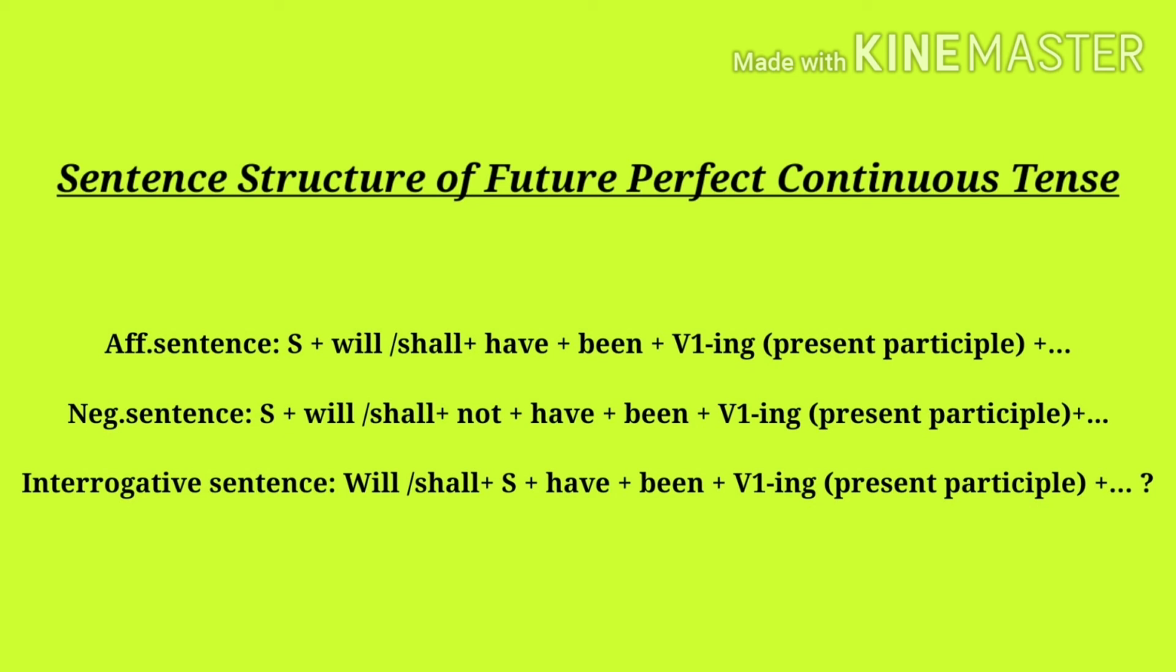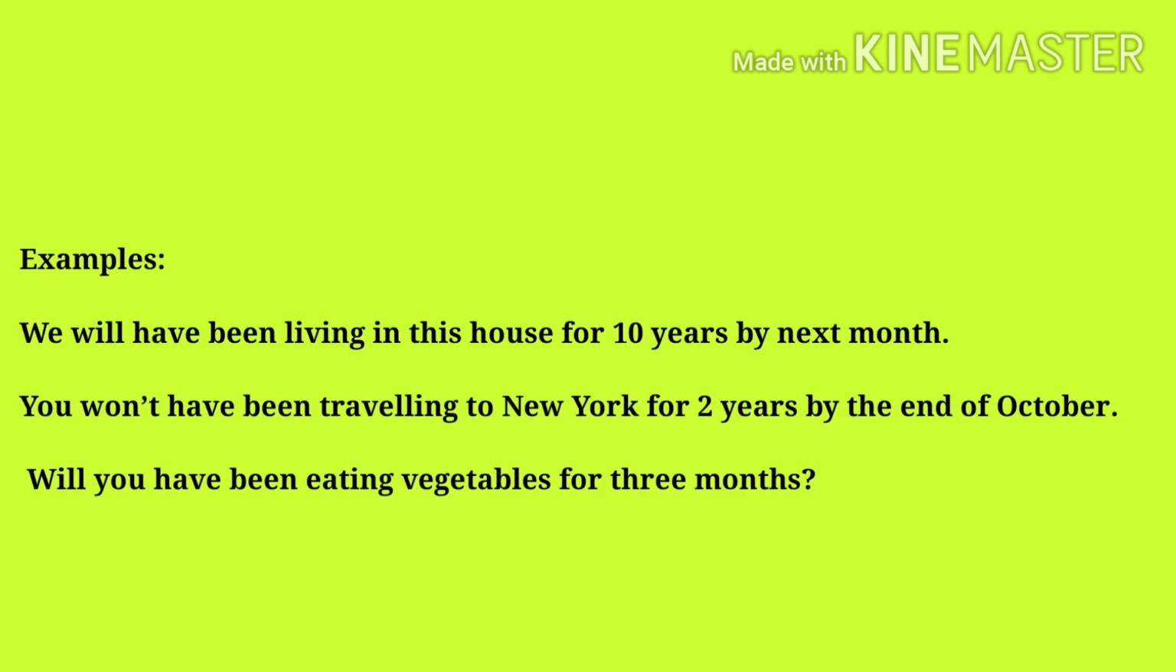Interrogative sentences, we use will or shall at the start according to our subject, after the subject have, after have been, after been the ing form of the verb or present participle form of the verb. A sentence of future perfect continuous tense is: we will have been living in this house for 10 years by next month.